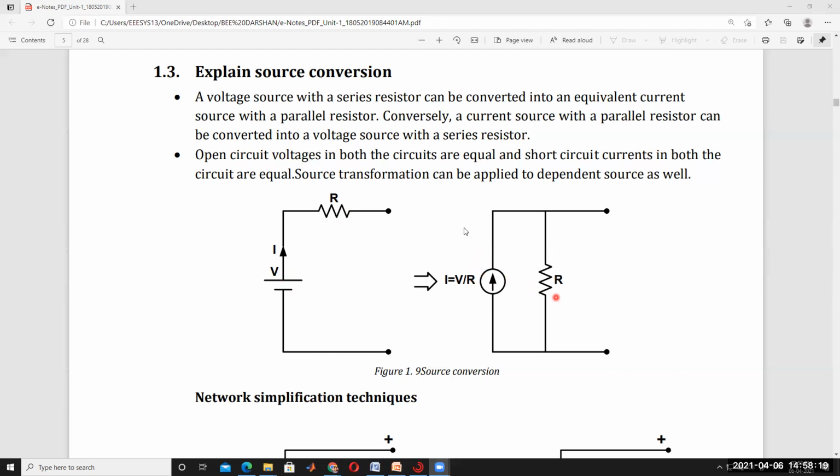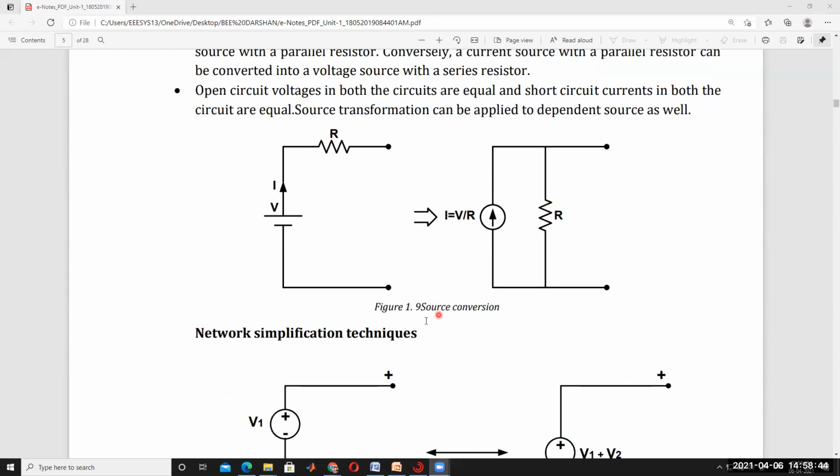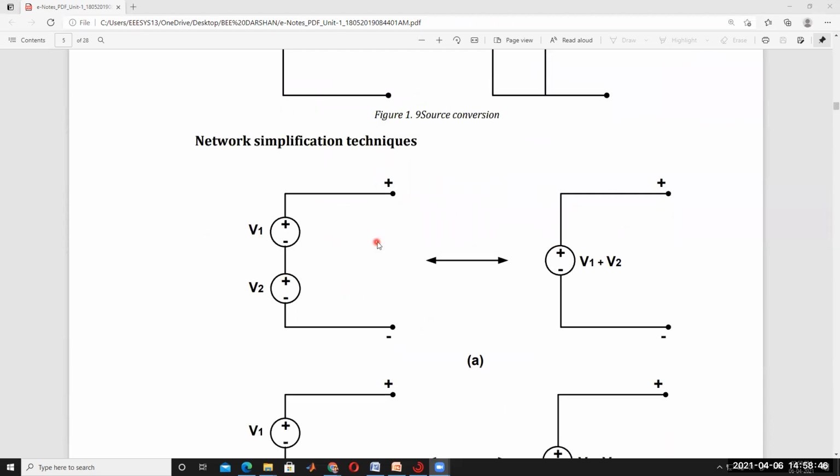Voltage source to current source and current source to voltage source. So how do we convert this current source into a voltage source? V is equal to I into R, that is, V by R into R, which gives V, with one resistor in series. So both ways are possible. It's clear. Now, some network simplification techniques.